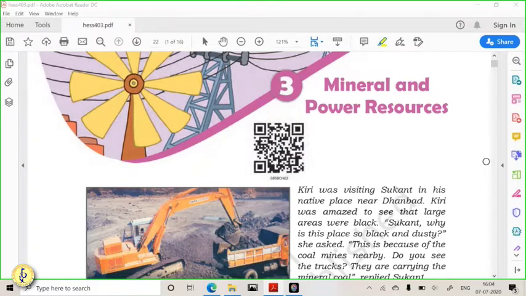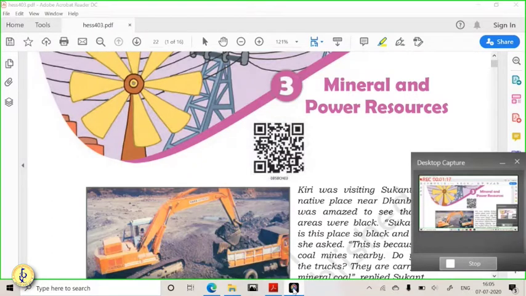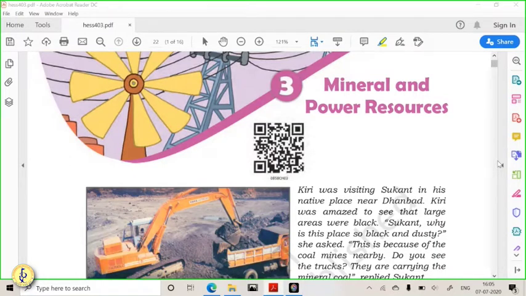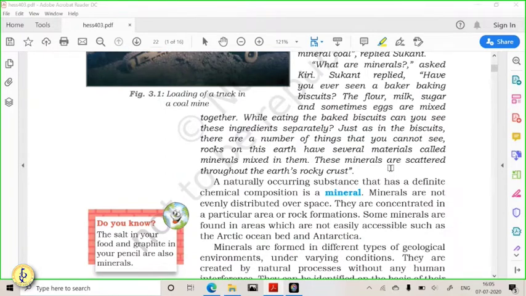So friends, let us understand the next chapter today. This is about mineral and power resources. So now this entire NCERT is about resources. So here we are going to see the major mineral resources in India and across the world. So friends, when we talk about minerals, we have already seen the definition of minerals. We have seen in the chapter on rocks that rocks are nothing but a combination of several minerals.